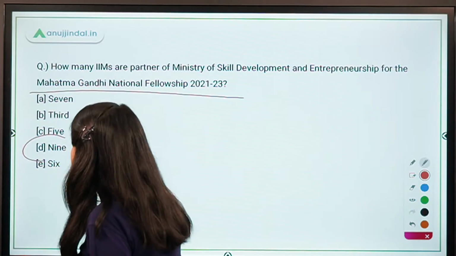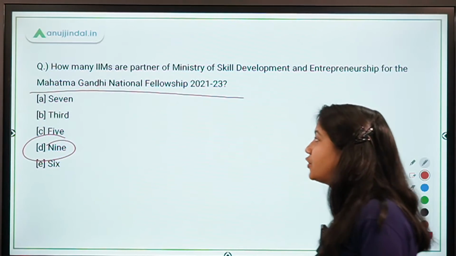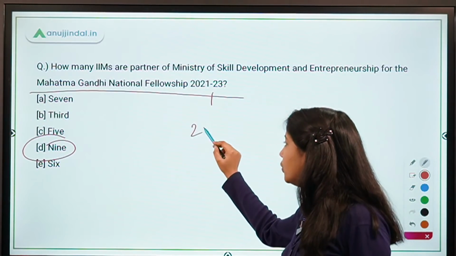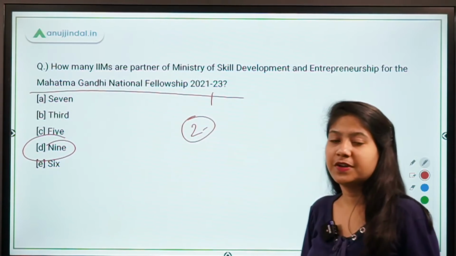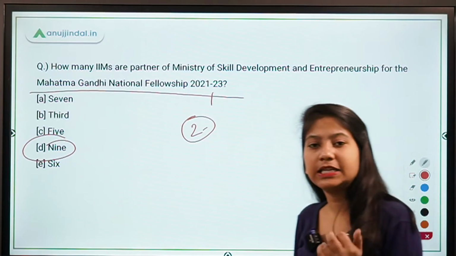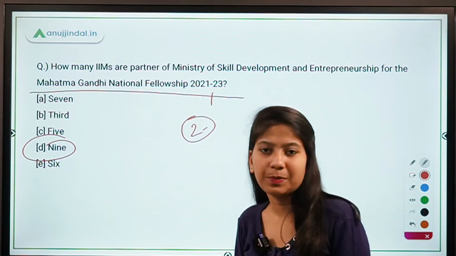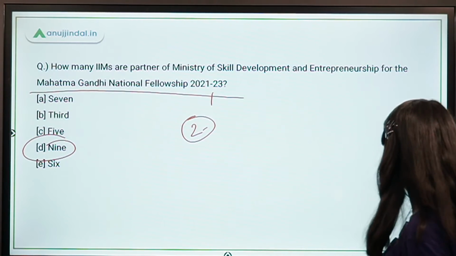Absolutely right, guys. It's 9 IIMs. And remember that this fellowship will be in 2 phases. In the first phase, training will be given to the people, and in the second phase, these people will implement that training.